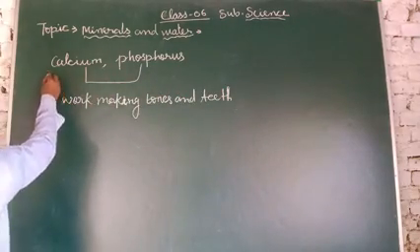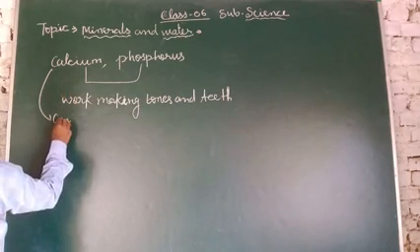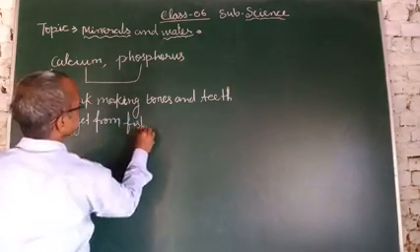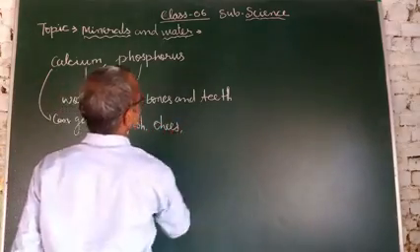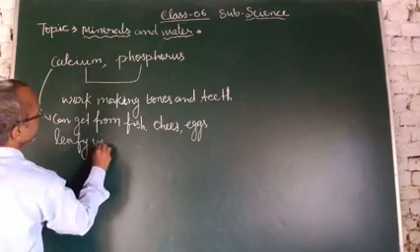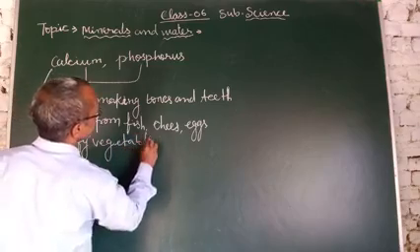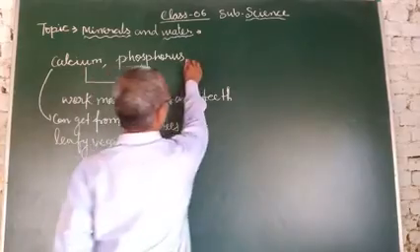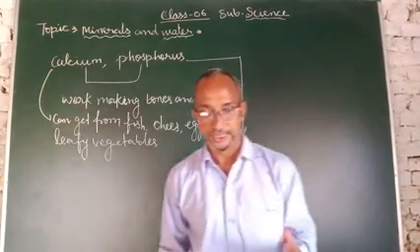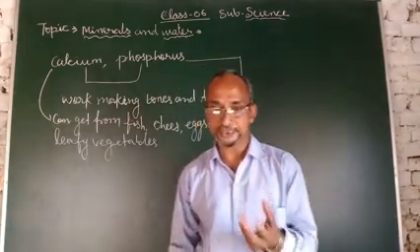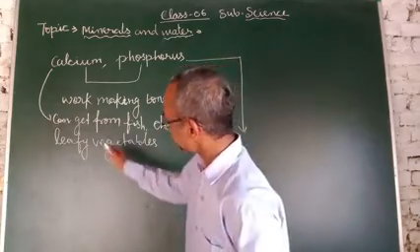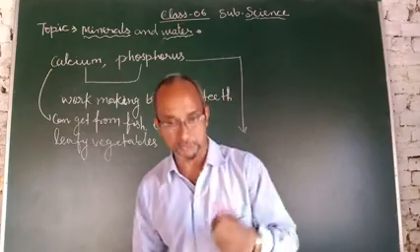Cereals also contain calcium, but wheat and rice contain very little calcium. These other items contain more calcium.